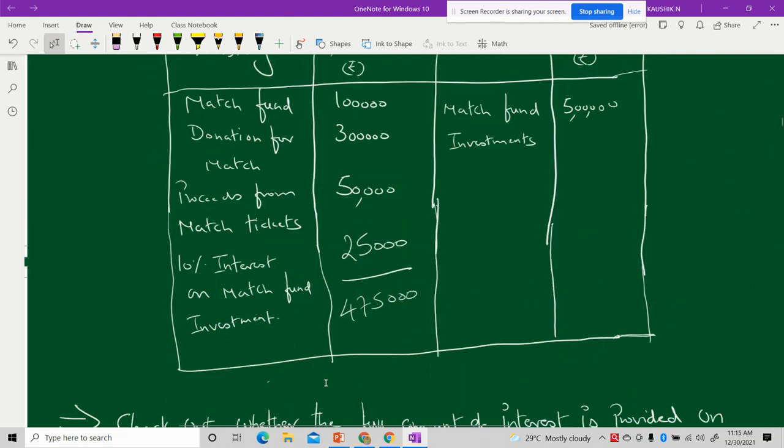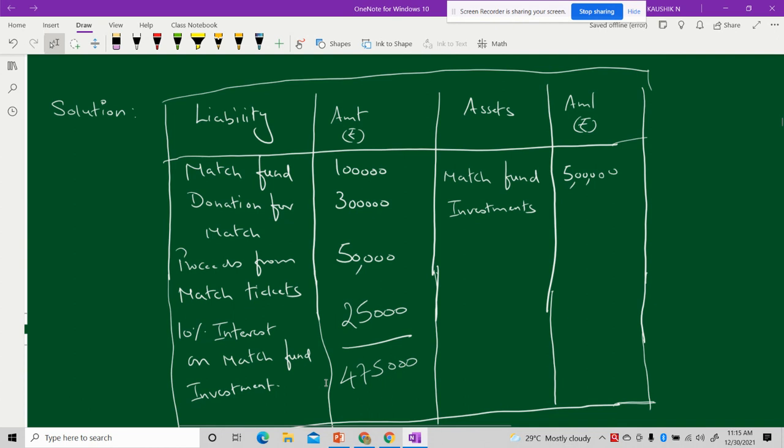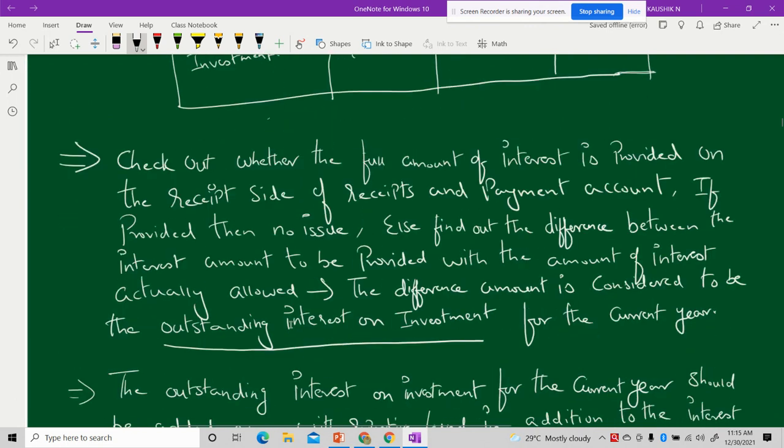Here you could see the corrections to be done. So the match fund is 1 lakh, donation for the match is 3 lakh, proceeds from ticket is 50,000, 10% interest, this should not be 25, it should be 20, and this will not be 4 lakh 75, this will be 4 lakh 70, and this will not be 5 lakh, this will be 4 lakh. Any doubt in this stage or in this concept? Clear? Yes. So moving on to the next important thing.